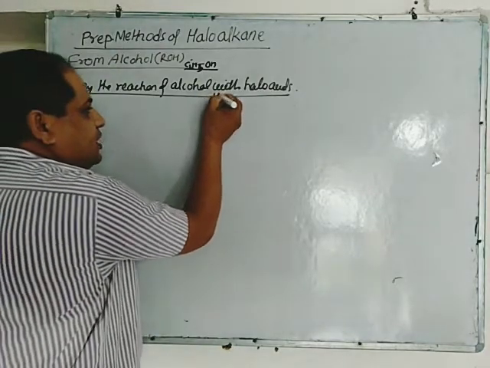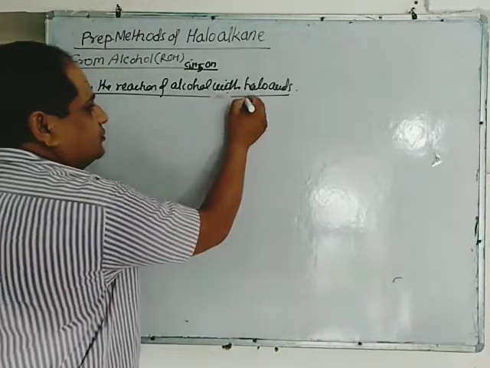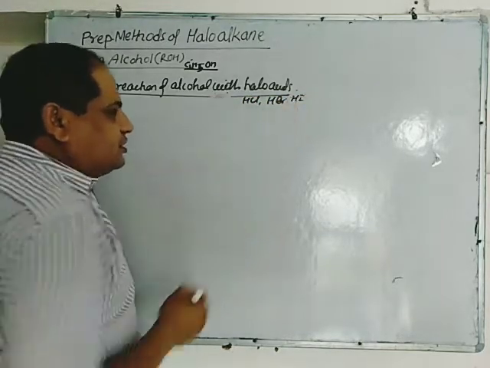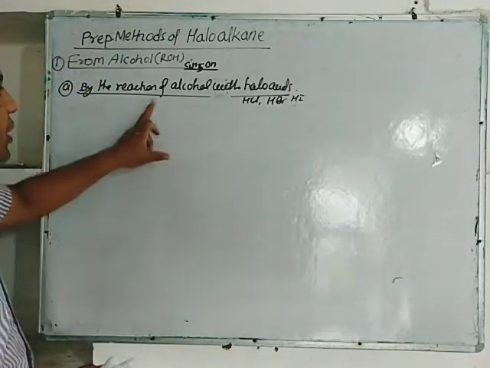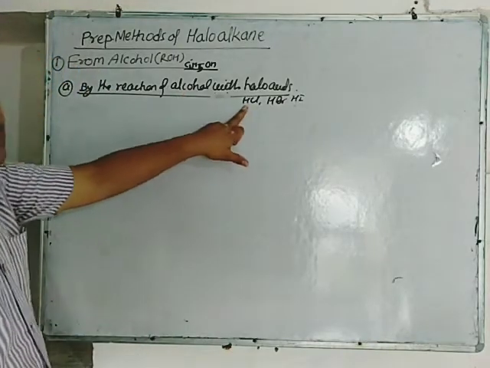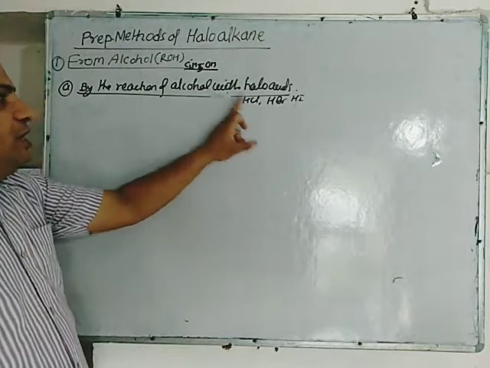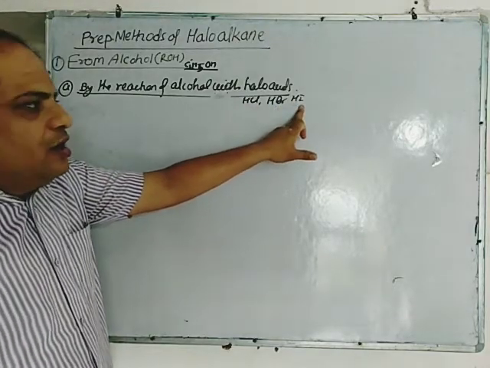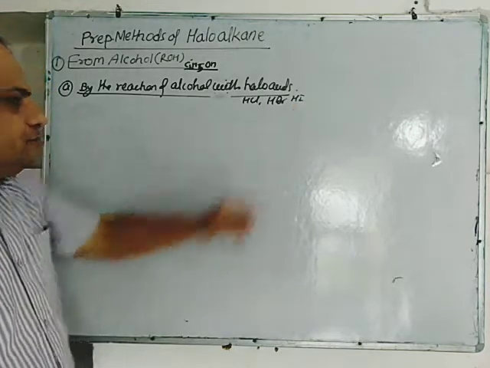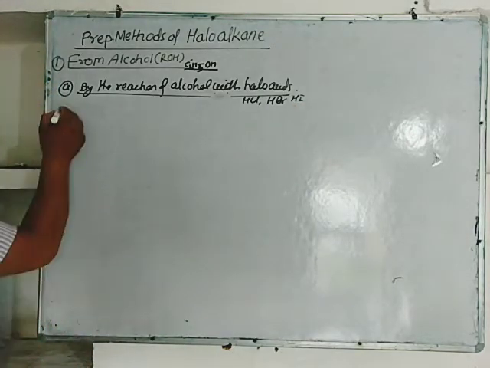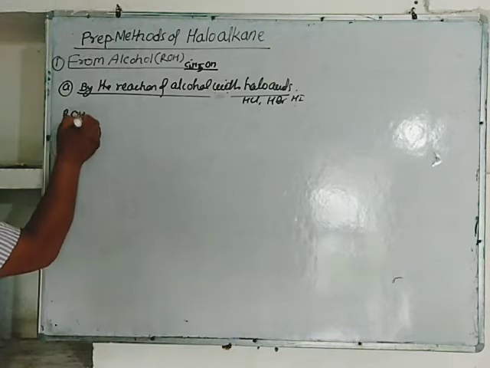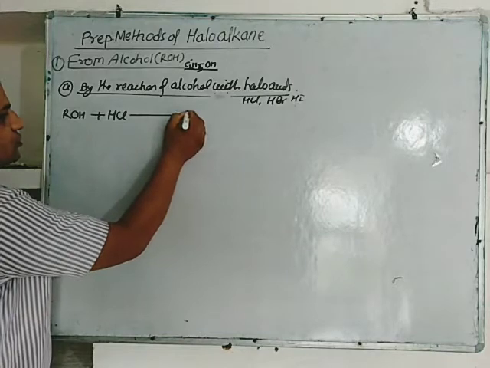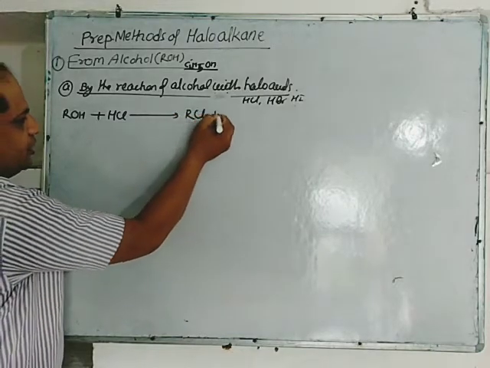Haloacids means HCl, HBr, HI, etc. When you react alcohol with HCl, chloroalkane is formed. With HBr, bromoalkane is formed. With HI, iodoalkane is formed. So, alcohol when reacts with HCl gives chloroalkane.